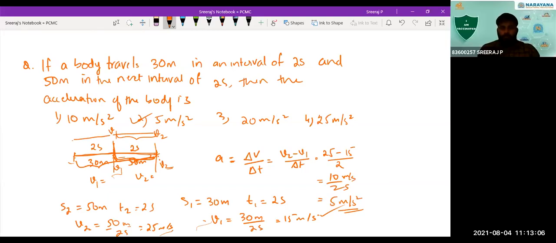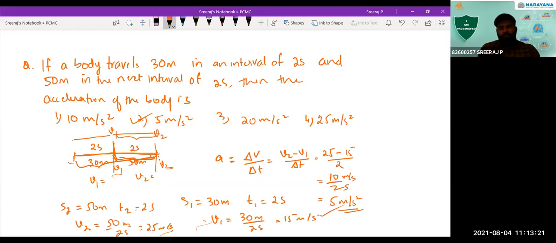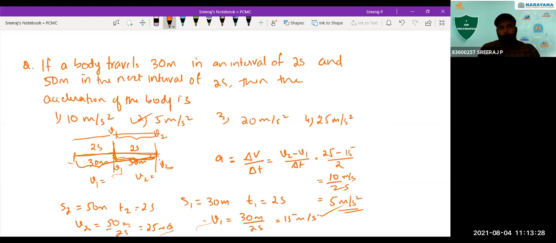Sir, I got the answer in another method. How did you get it? Sir, first I took average velocity by adding 50 and 30 divided by 4, so I got 20, sir. Then I took total time as 4. Then I divided 20 by 4. I got 5 meter per second, sir.